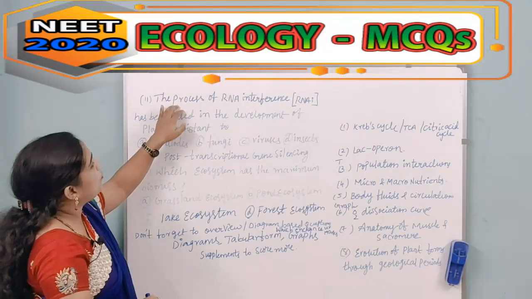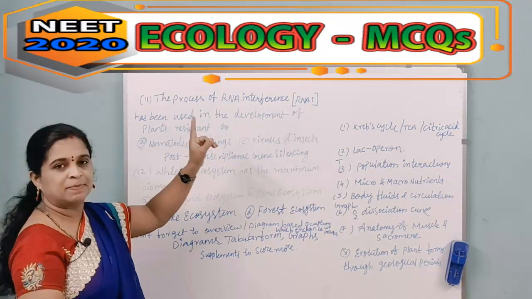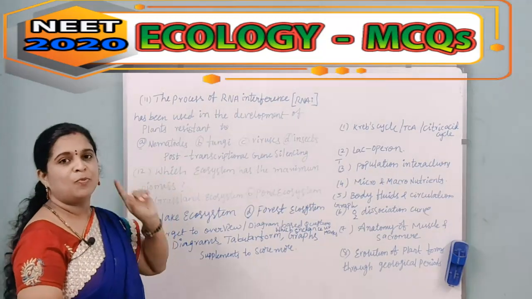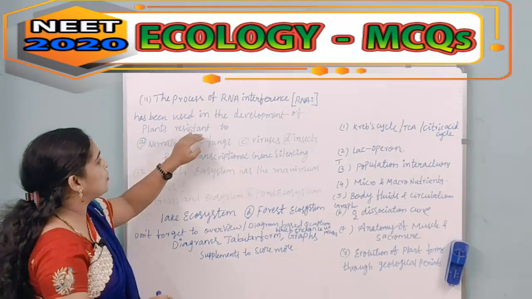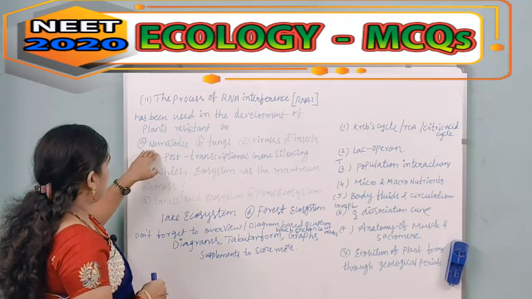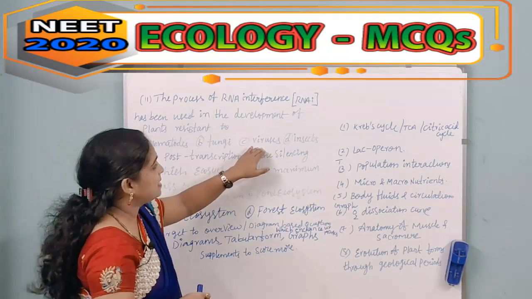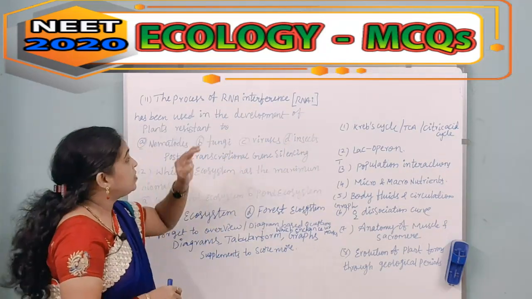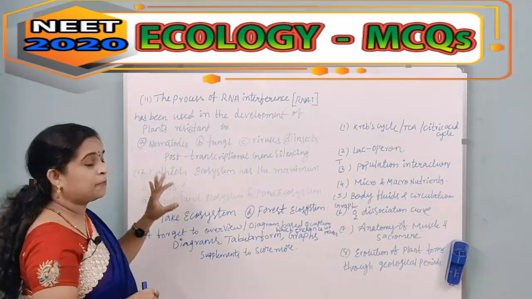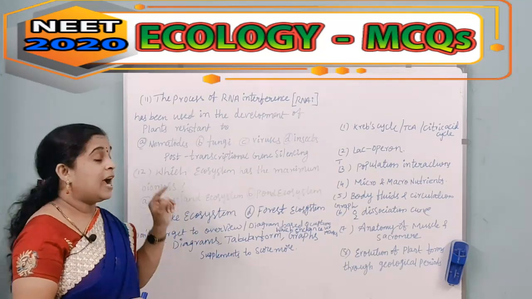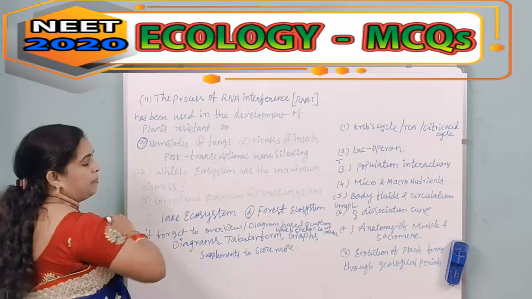Next question, the process of RNA interference, which is represented as RNAi, has been used in the development of plants resistant to: first option nematodes, B option fungi, C option viruses, D option insects. First we have to know what RNAi is. It is post-transcriptional gene silencing, and option A is the correct one, that is nematodes.